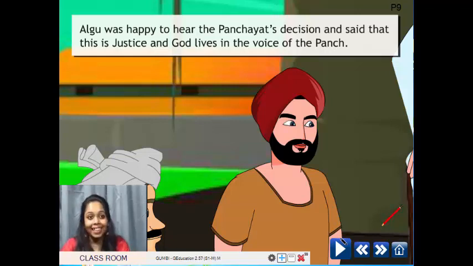Algu was happy to hear the panchayat's decision and said that this is justice and God lives in the voice of the punch. So he was very happy because he found his friend to give the correct judgment. When you are giving some proper judgment, you have some responsibility to judge something, you should be impartial.